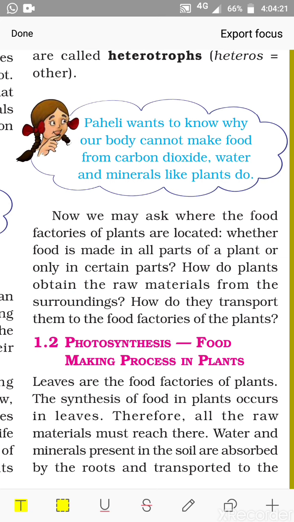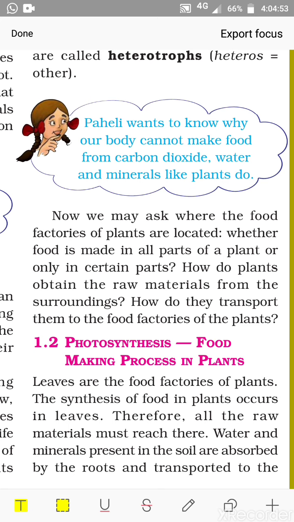Photosynthesis, this term you heard about in class 6. What is photosynthesis? Food making process in plants. Leaves are the food factories of plants. The synthesis of food in plants occurs in leaves. So where is the food produced? The food is produced in the leaves. Therefore, all raw materials must reach there. I said about the raw materials, carbon dioxide, water and minerals. So these must reach the leaves.